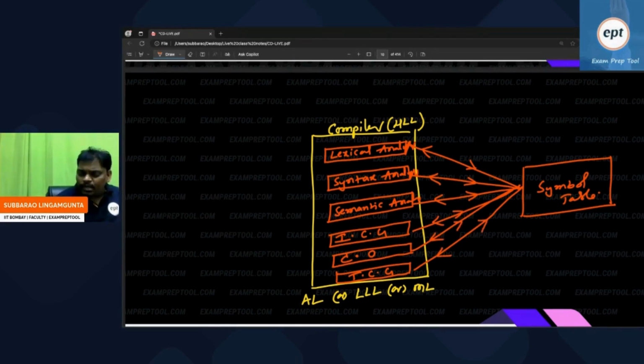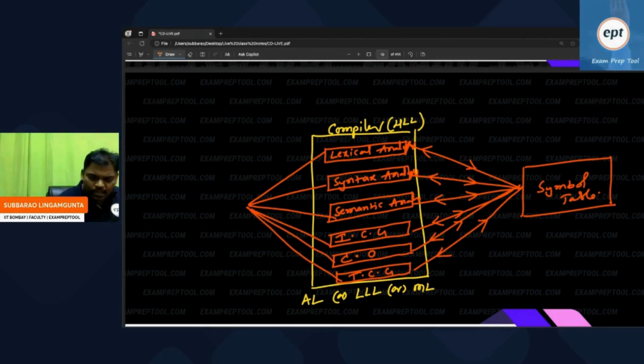Some people are asking, sir, whenever these 6 are running and some problem comes, what should I do? Suppose this much big program is running, there is a chance that some problems will come. That is handled by the error handler. You can inform it, and it will take the corresponding action. Error handler.